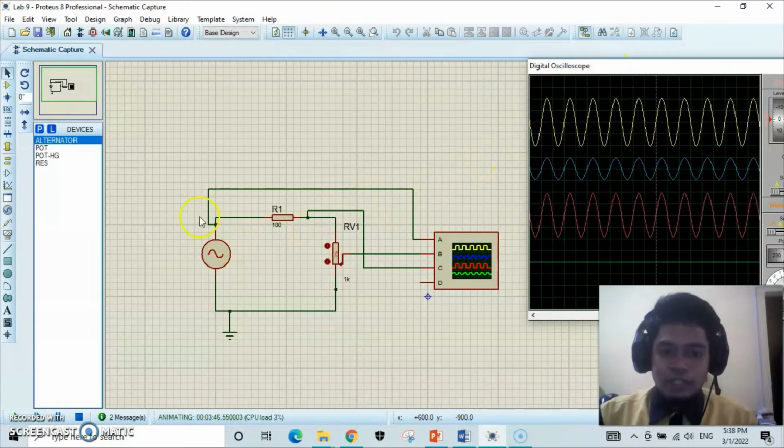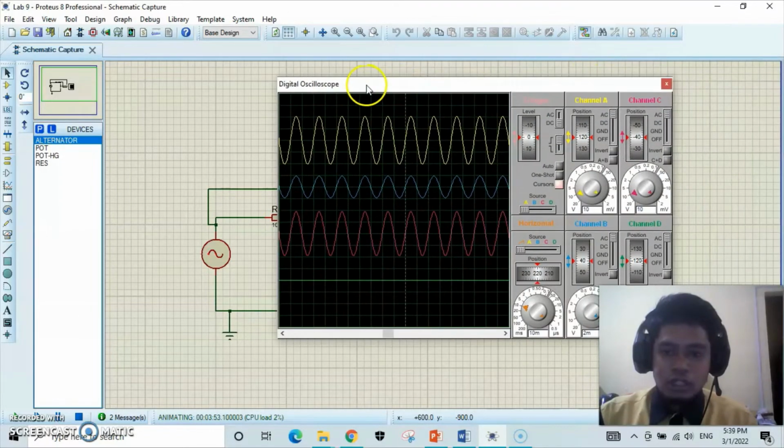First is the VSC supply. Second is after the first resistor R1. After that, the waveform after the variable resistor. So the yellow is for the VSC supply. So I figure out the V peak and the VRMS by setting the cursor on the high peak. As you can see in Proteus, it is 20.50 volt.